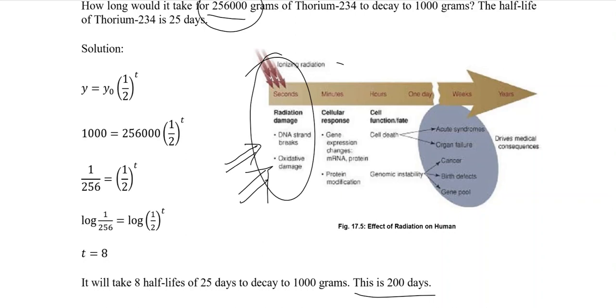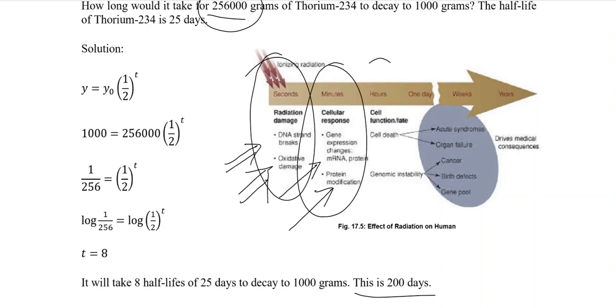If a human is exposed for a minute, there will be gene expression changes and protein modifications. If you have seen a chemotherapy patient, their nails and hair are damaged because they have been exposed to ionizing radiation for a longer time, so they have some protein modification.